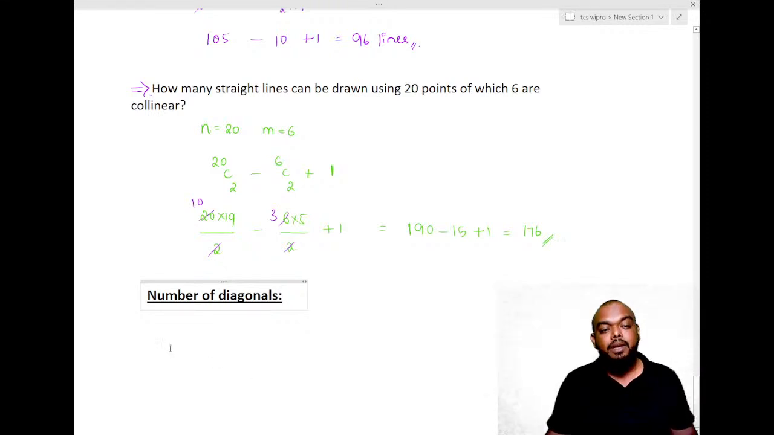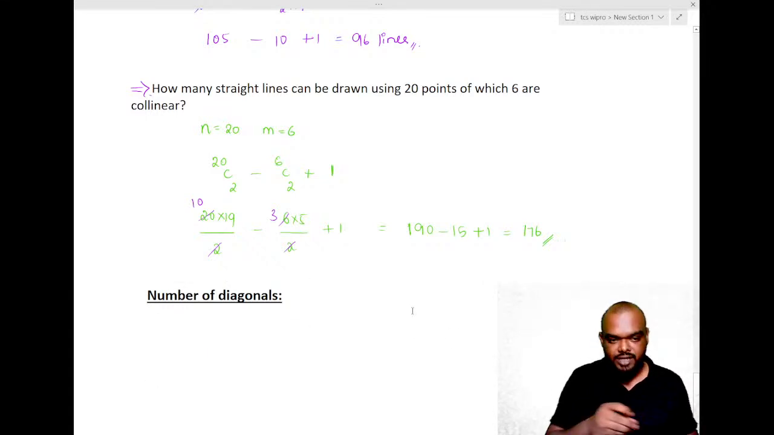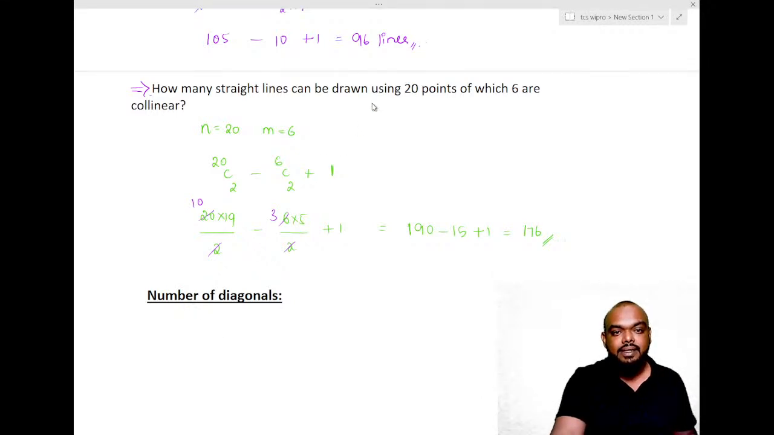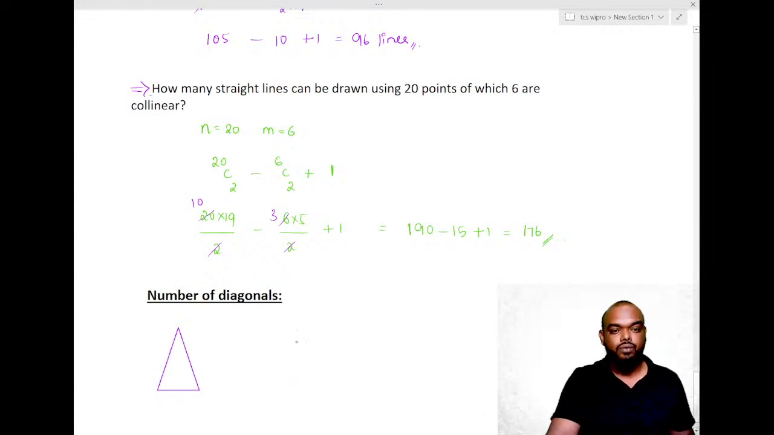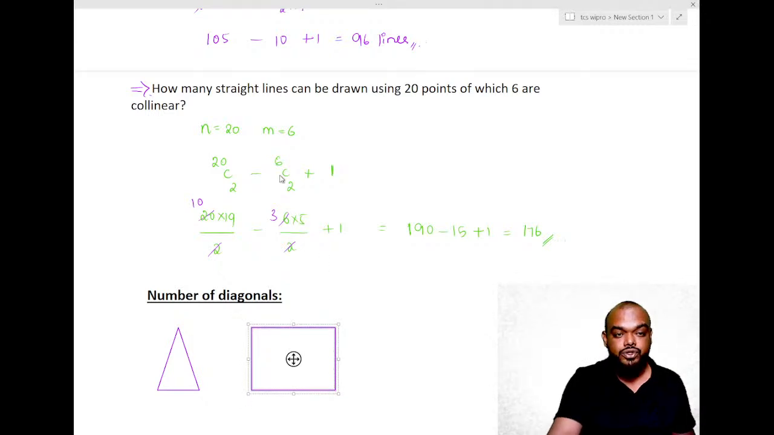Okay, so number of diagonals. Observe this carefully. How do we calculate number of diagonals? Now check this point. In a triangle, can I have any diagonals? No, we can't. Suppose if I take a rectangle or a square, can I have diagonals? Yes, of course. I can have diagonals. If you see, this is one diagonal, this is one diagonal.